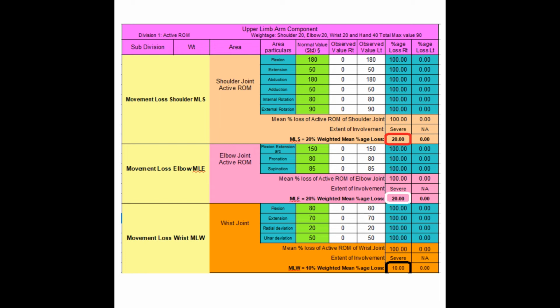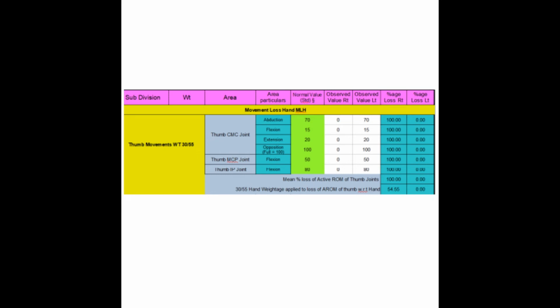Here all AROM of shoulder, elbow, wrist and hand on the right are set to 0. In this slide I am not showing the hand values, that we will come to later. Percentage losses are calculated for each direction of movement. Mean percentage loss is calculated at each of the joints. Total value we got for shoulder, elbow and wrist together is 50%. Step 2. Let us consider AROM of hand. It is newly added in the Gazette 2018. If 100% is lost on right side, it should produce 40% of summary functional value.